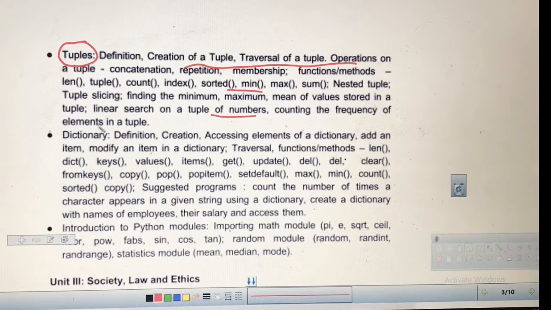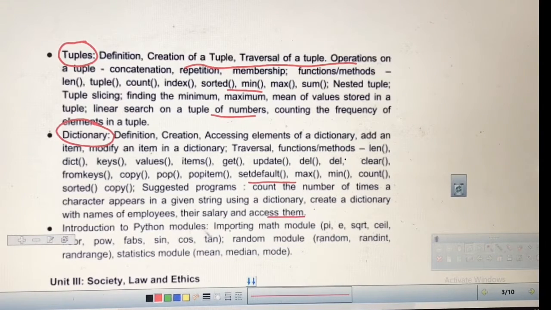After that, one more important construct of Python comes: the dictionary. We can't say it is a sequence, but it contains values as key pairs. It is denoted by curly braces, while a tuple is denoted by parentheses and a list is denoted by square brackets. We will study that in detail. There will be many library functions. We will write many programs using the dictionary. Dictionary is a very important part.